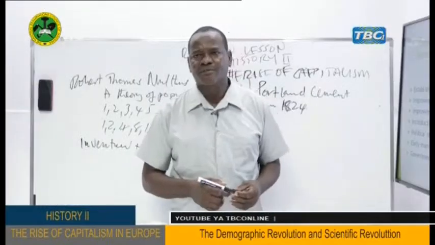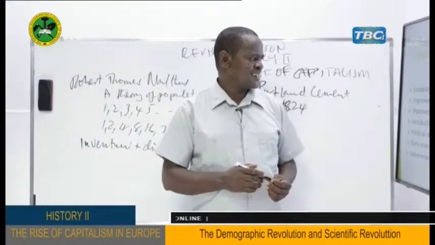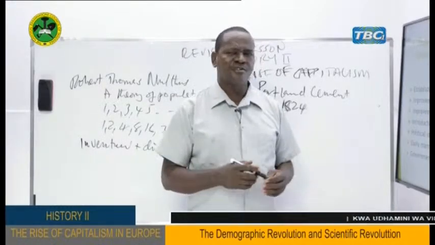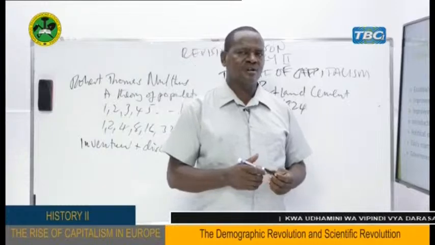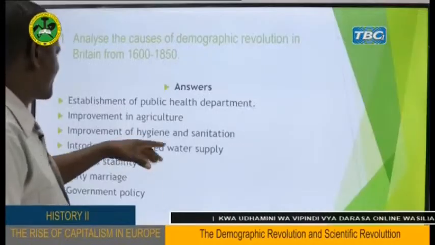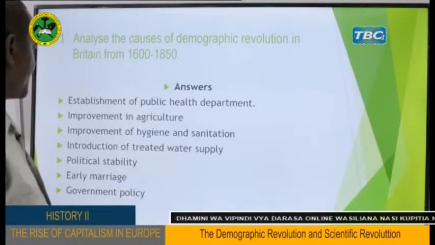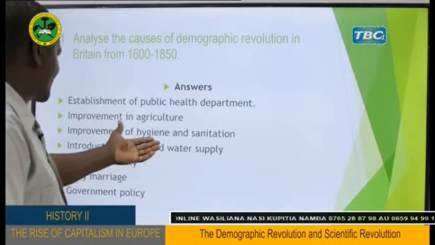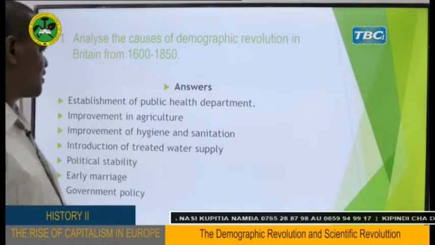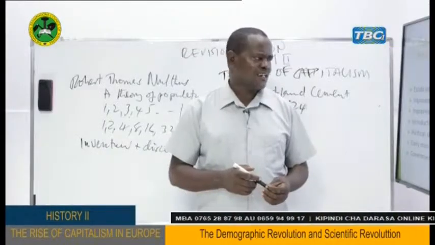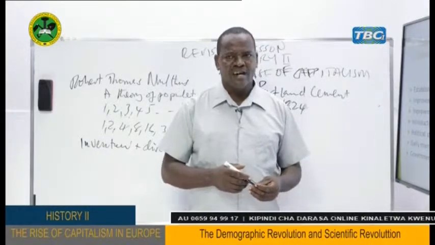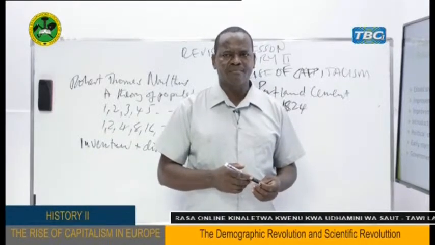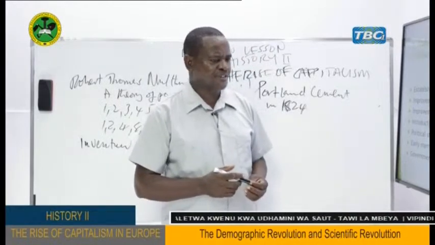The diseases which could result from poor hygiene, poor sanitation, and a poor environment were either cured or prevented by improving the hygiene and sanitation of people's residences, as well as their personal cleanliness. Another point is the introduction of treated water supply. We have mentioned and even shown the picture of the supply of water in metropolitan London at what was called the Chelsea Waterworks.